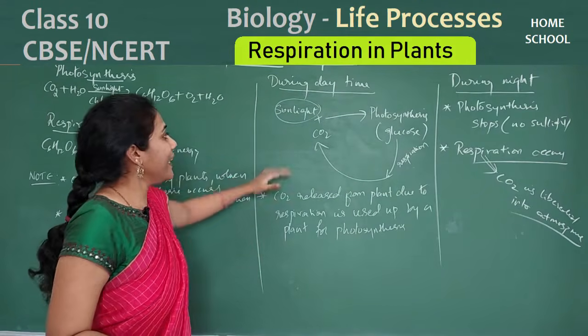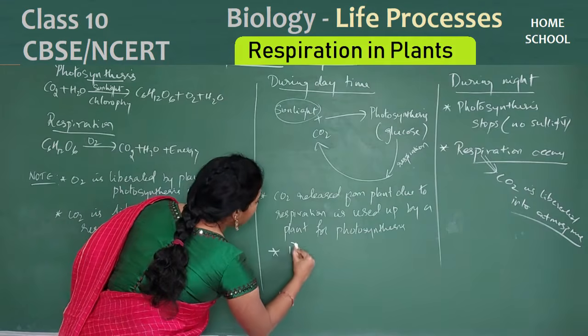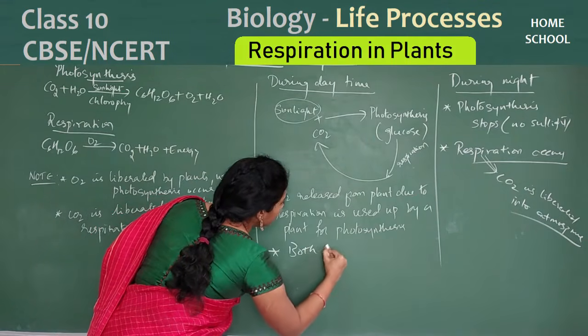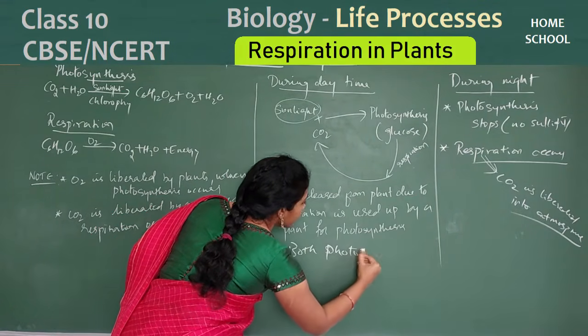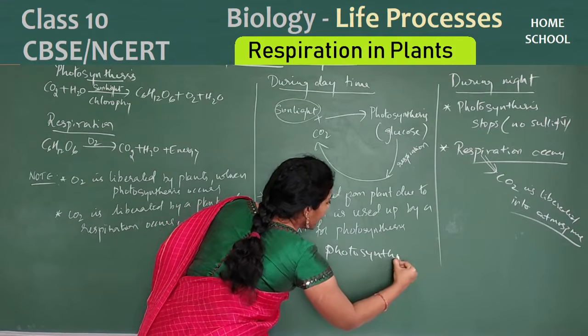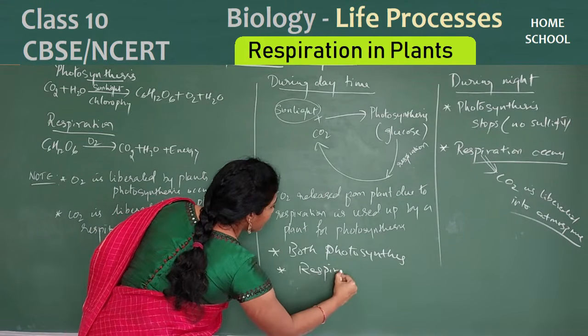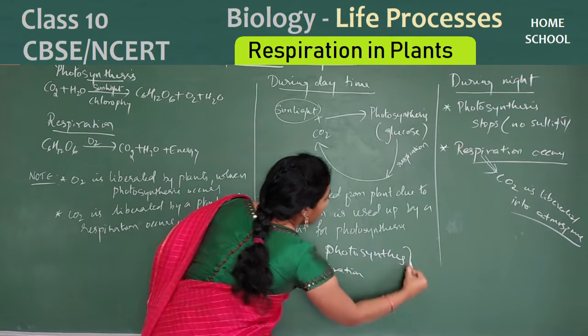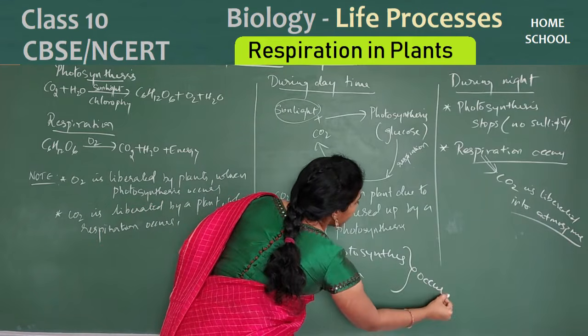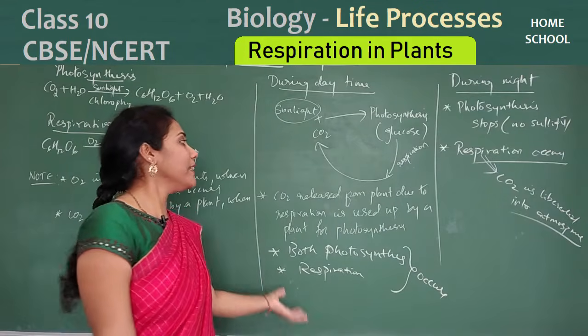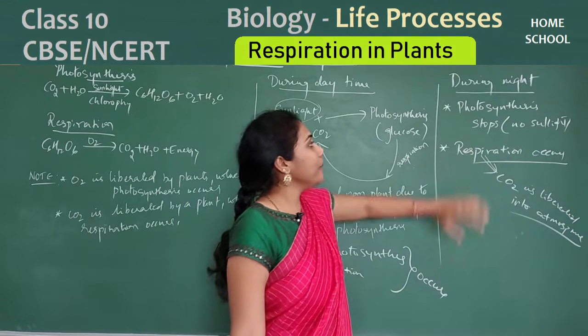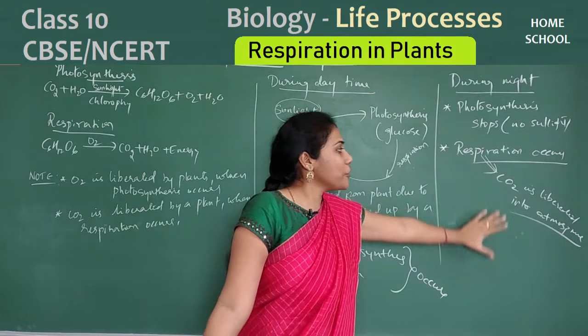During daytime, both photosynthesis and respiration occur. This point is very important. Both can be seen during daytime, but during night time photosynthesis stops and only respiration is seen.